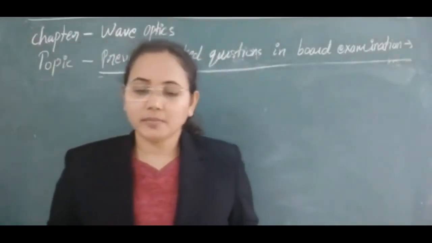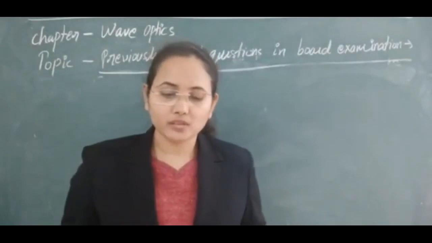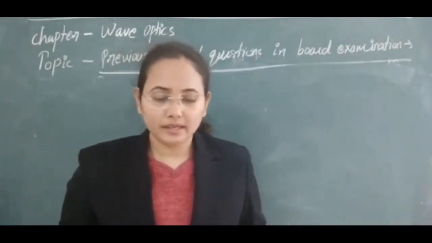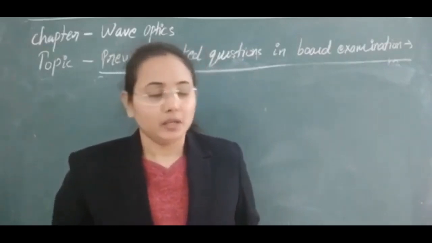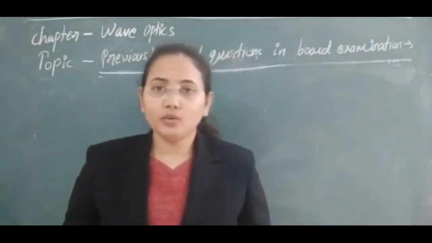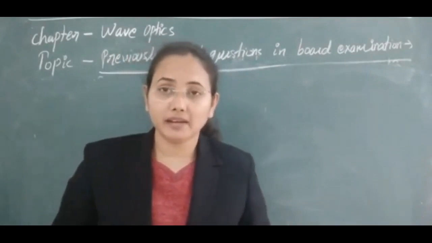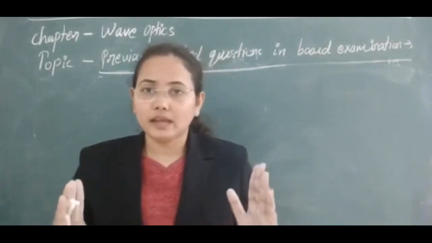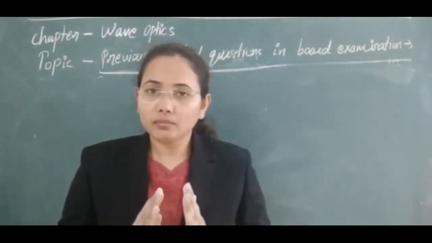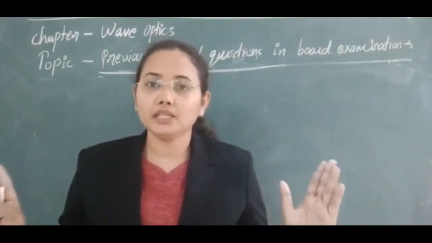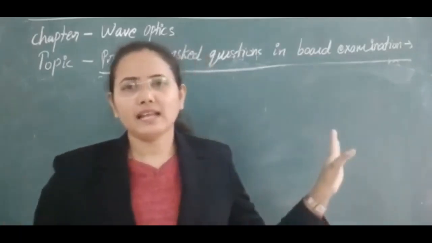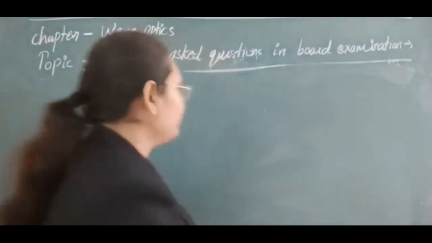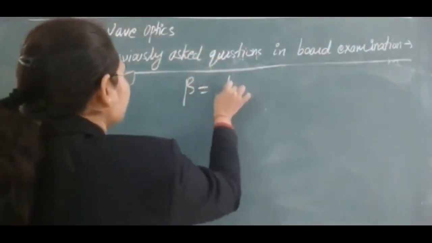why is no interference pattern observed when two coherent sources are first infinitely close to each other and second far apart from each other? It means that to observe the coherent interference pattern, we need to put the coherent sources at a particular distance. We cannot put them far apart from each other and also too close to each other. That problem we have discussed already, but still you can discuss it again by this beta is equal to lambda D by d.